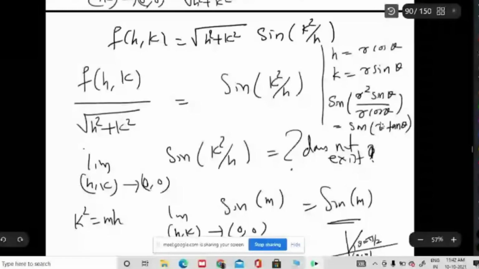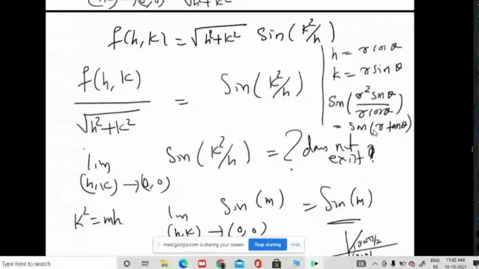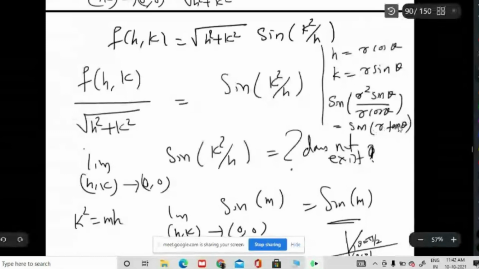In this case, this theta's effect also will come there. It is not like that. Do you understand the point? Yes. That is why this problem is coming. So you have to give appropriate theta so that it will get a different value.